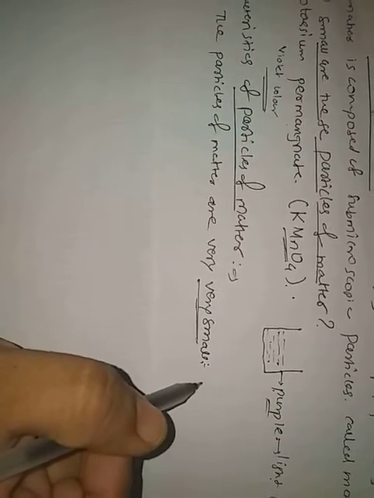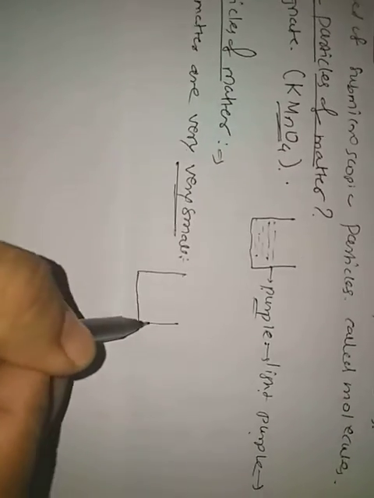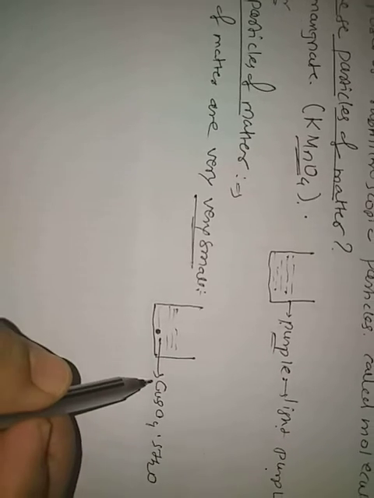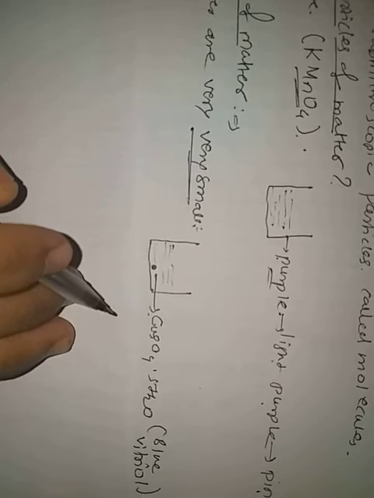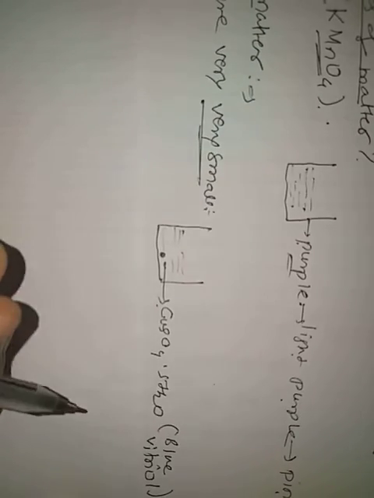Suppose in a beaker there is water, and you keep one small crystal of copper sulfate, CuSO4.5H2O, commonly called blue vitriol. What will happen?